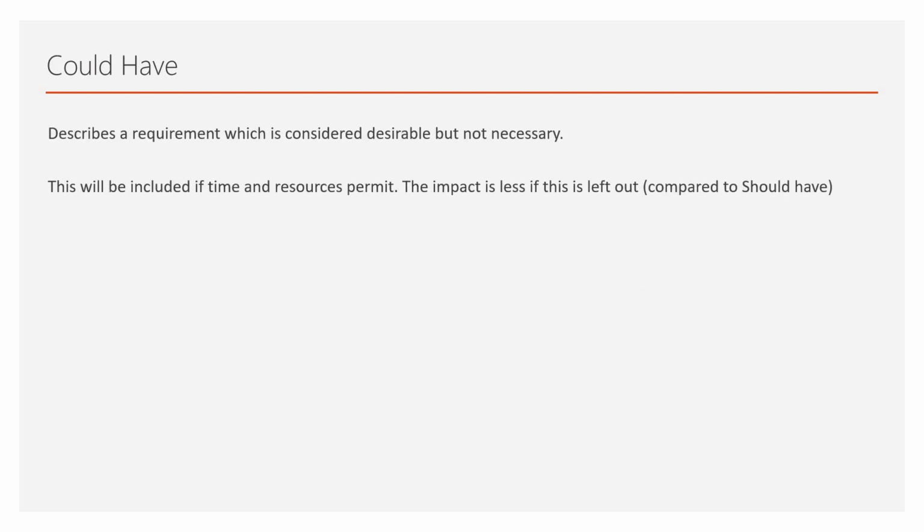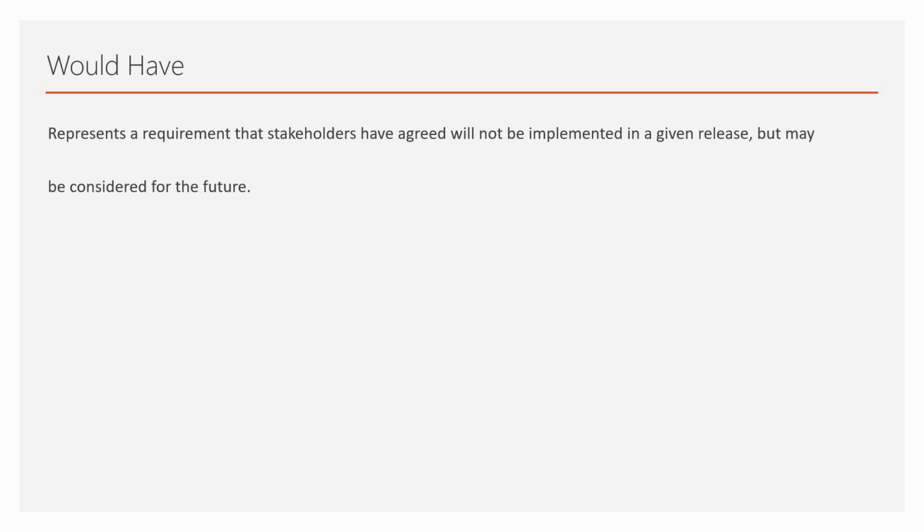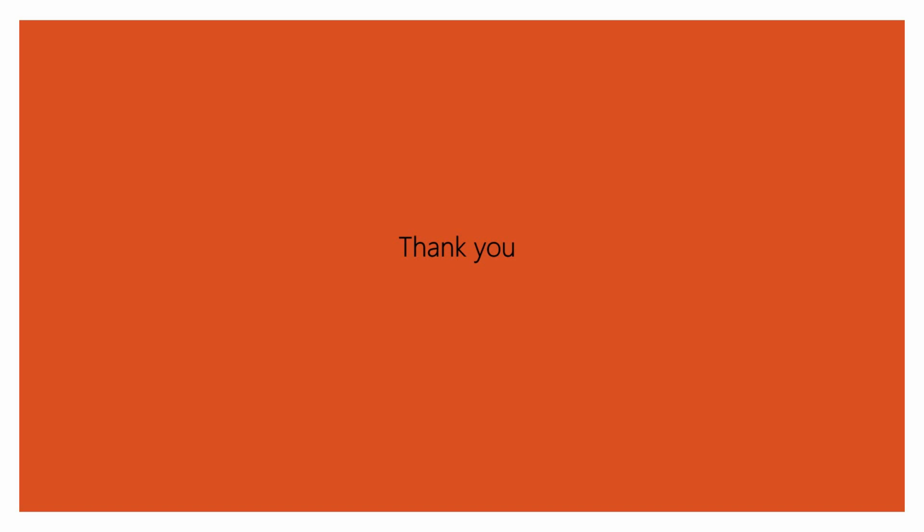Now comes could have. It describes a requirement which is considered desirable but not absolutely necessary. It is not a game changer, and will be included if time and resources permit. The impact will definitely be lesser if it is not included. Won't have represents an item which the stakeholders have agreed not to implement in this current release but could be considered for the future. That's all. This is called MoSCoW prioritization. Very important thing to understand.